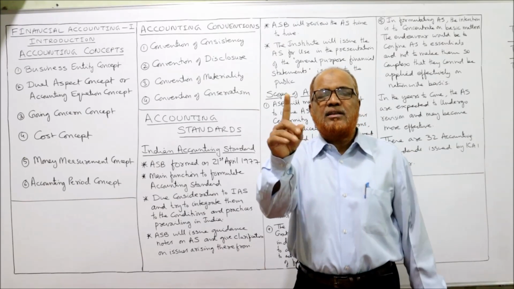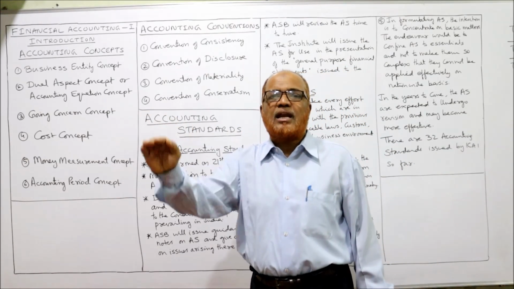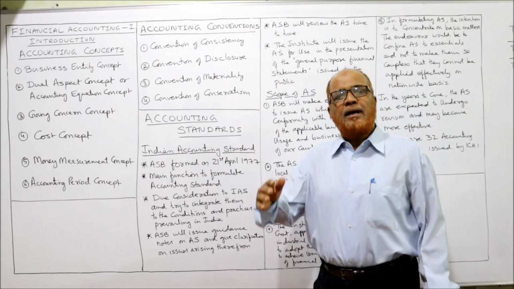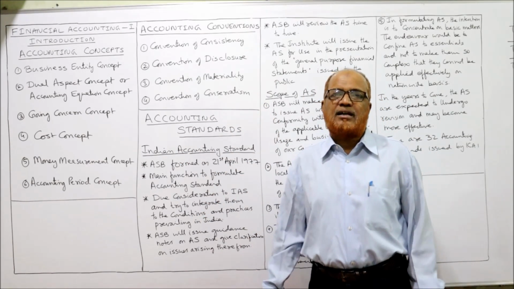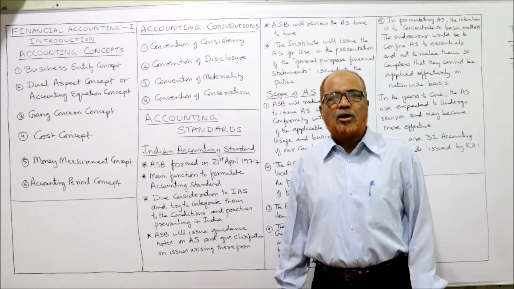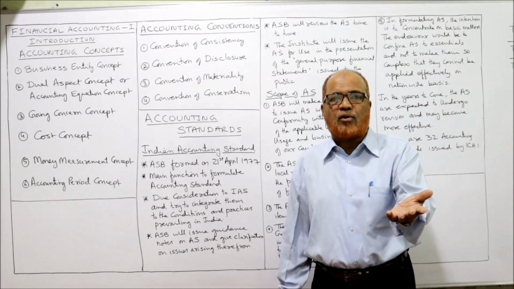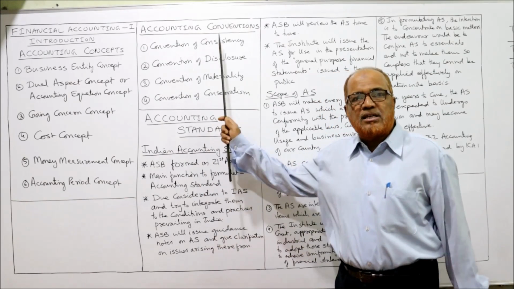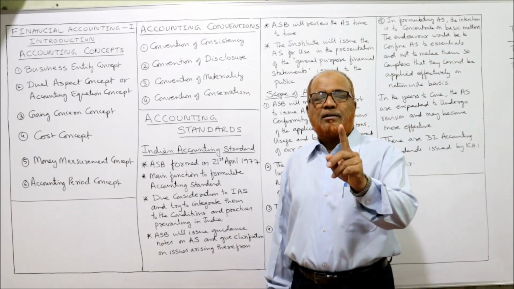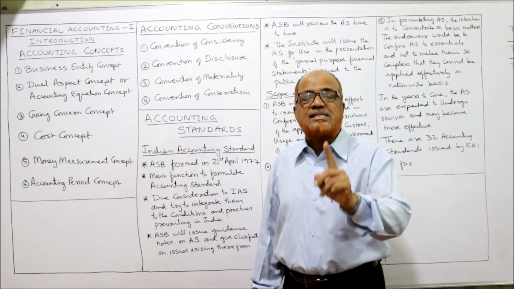Example, in one year the business follows straight line method of depreciation. In the next year the business follows reducing balance method of providing depreciation. So 2 years, 2 different methods are followed. Then we cannot compare. So that's why this convention says the accounts should be prepared consistently.